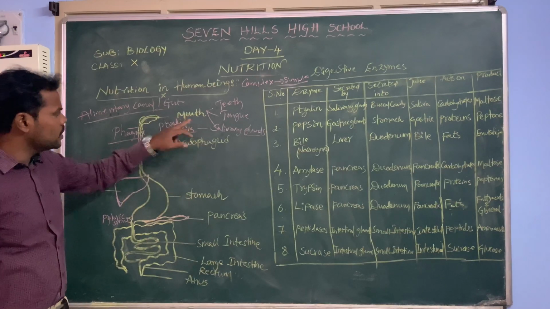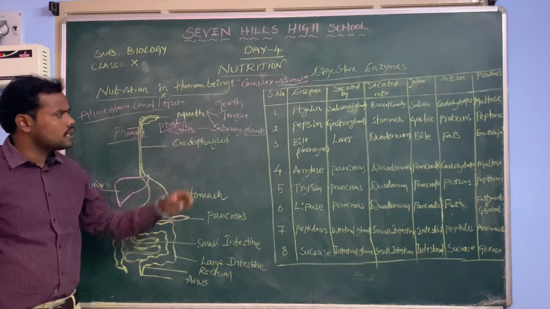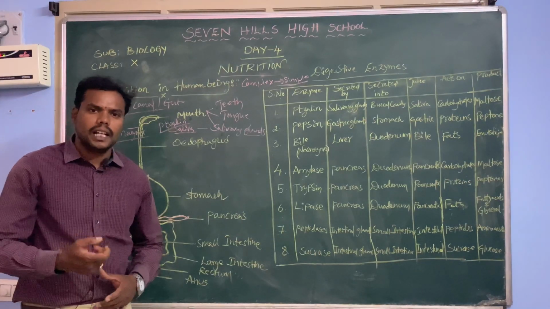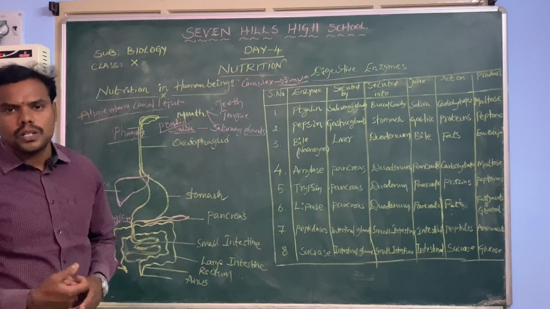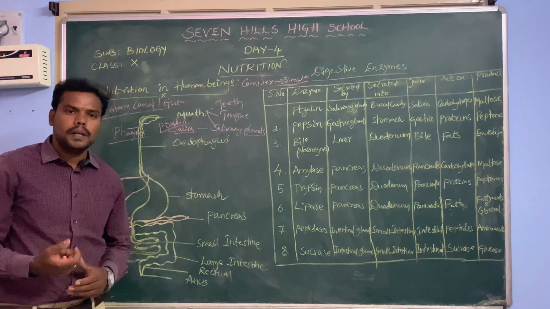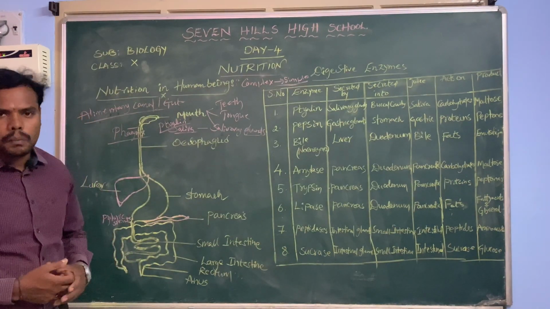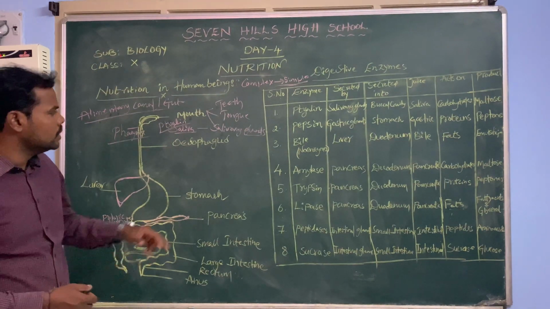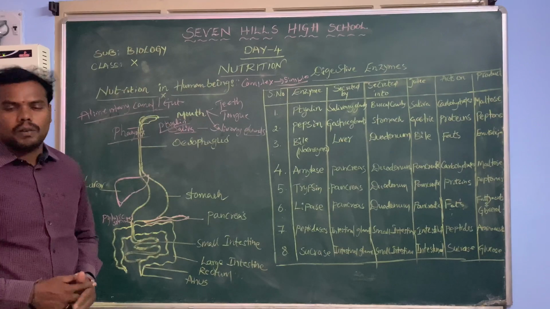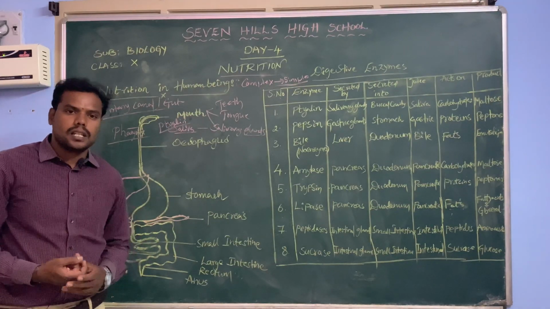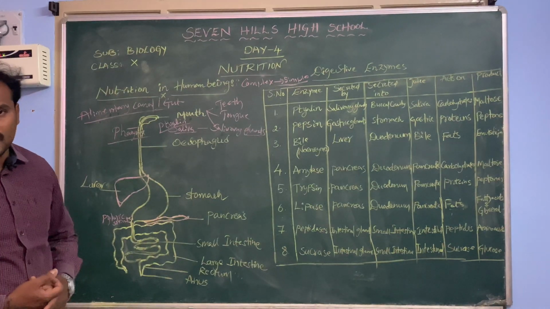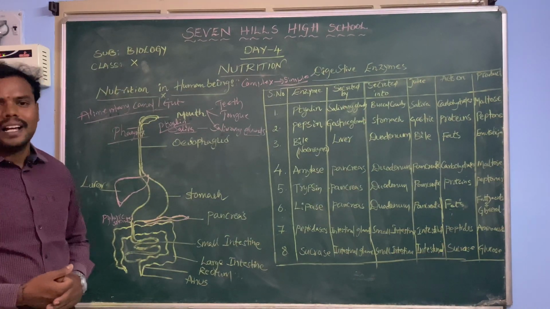The mouth consists of the teeth, tongue and salivary glands. Our teeth are helpful for the chewing or mastication of the food material. At the same time, whenever our food is masticated in our mouth, our salivary glands secrete saliva. Our salivary glands secrete saliva consisting of an enzyme called salivary amylase, also called ptyalin.